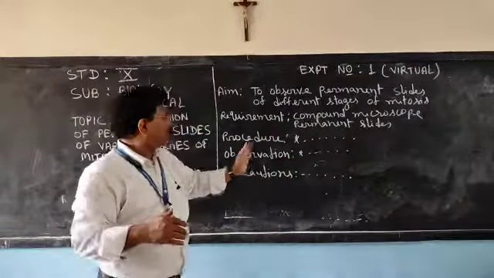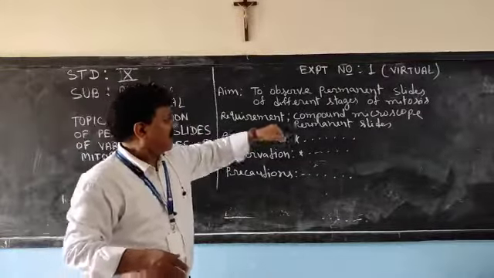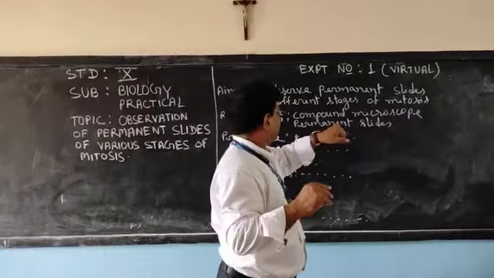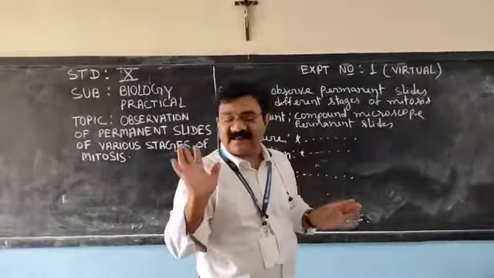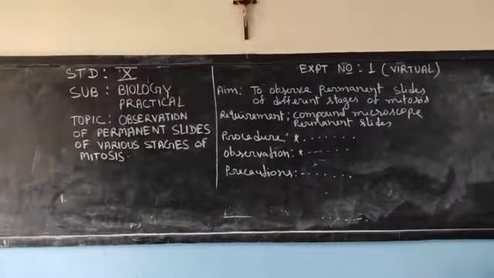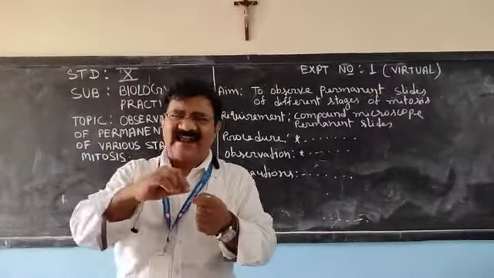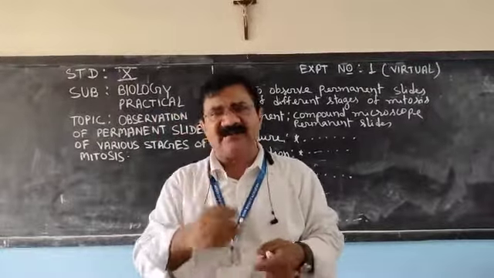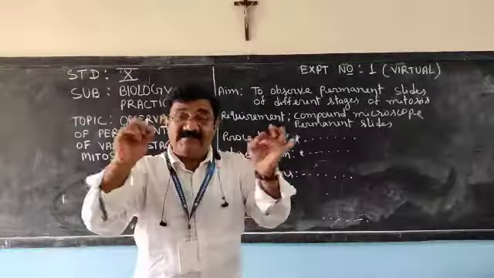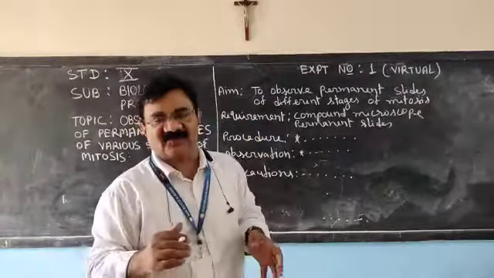As we write in the practical copy, requirement: what materials are required? Only two things are required. One is the compound microscope and the other is the permanent slide. Now a question arises. In 9th, I discussed the temporary slide. A temporary slide is a slide which we prepare and observe. But a permanent slide is already made and kept, and whenever we require it we observe it under the compound microscope.